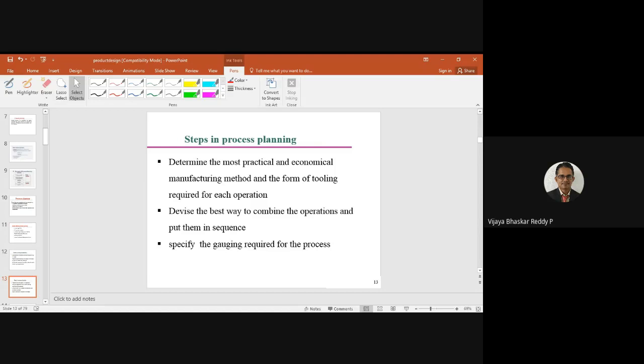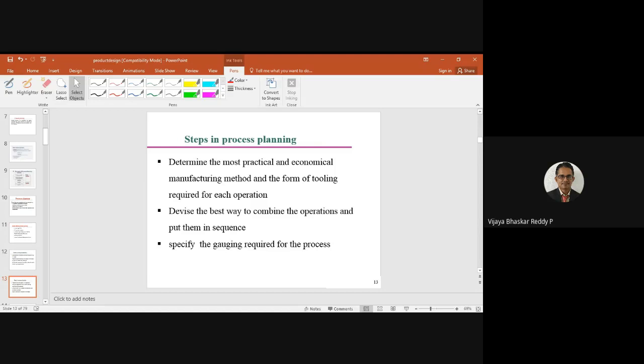Okay, the total operations we can divide, maybe a division of work based on the similarities. So that similar work can be grouped, say, maybe the quality department, the design department, the production department, the maintenance department or materials department, like that. Maybe we have different departments. Each department has its own controller who controls things and sees that the system runs very smoothly.